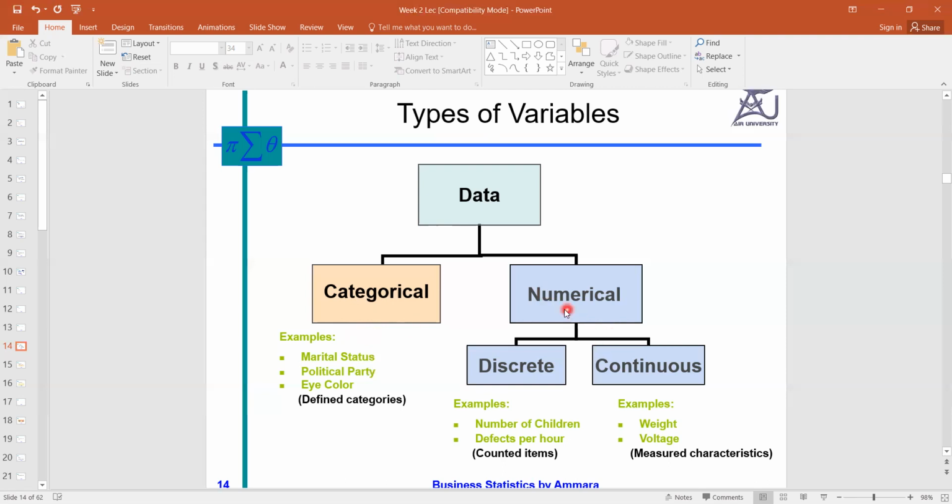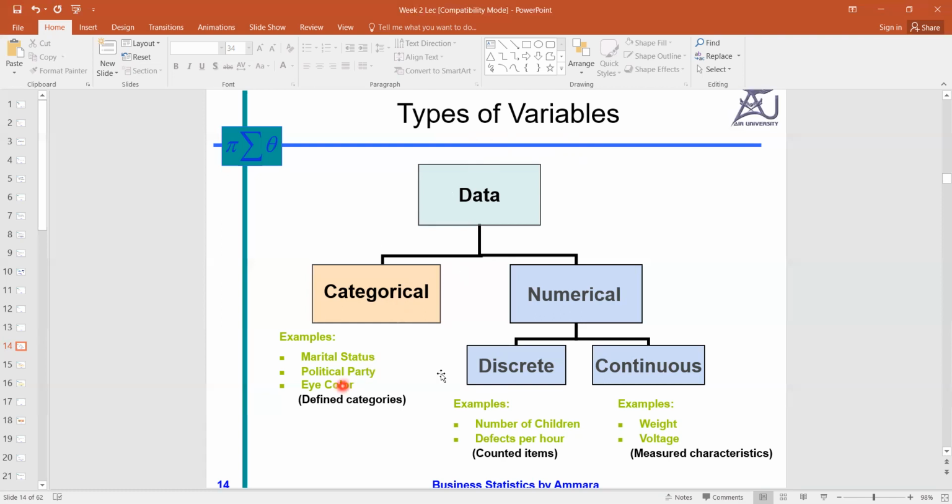After judging the type of variable, we will pick the appropriate statistical tool to conduct the analysis. We will not blindly apply any type of mean on any type of variable. So we have to judge the type of variable correctly.